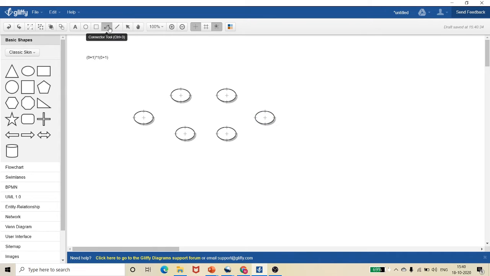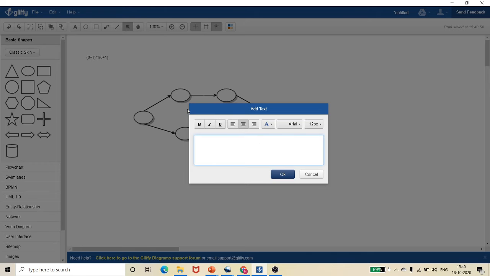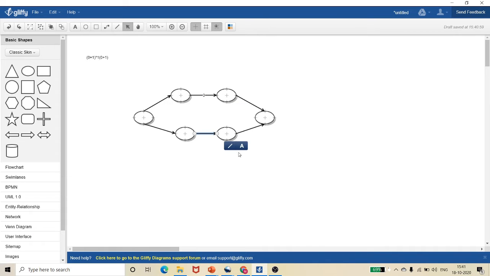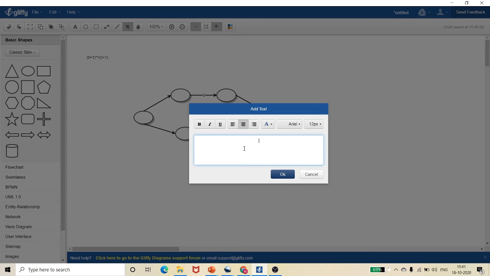Let me use an arrow mark. So it goes from here to here, here to here, then from here to here, here to here. Okay, and this one is 0, and this one is 1.